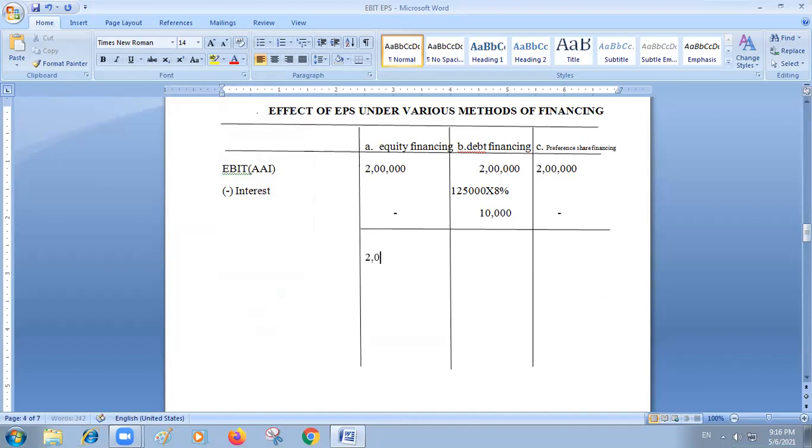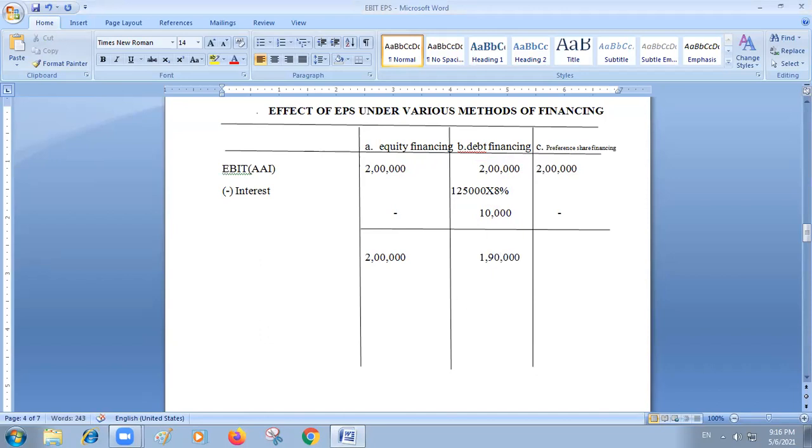This is 2 lakhs only, as there is no interest involved. See here, in this case, from 2 lakhs you have to deduct 10,000 rupees. Okay, you can keep it in bracket so that you can easily understand. From 2 lakhs if you minus 10,000, you will get 1,90,000.